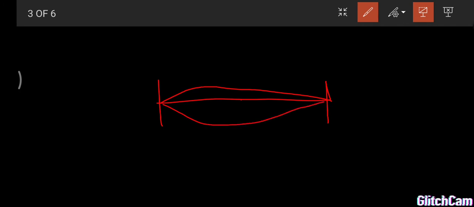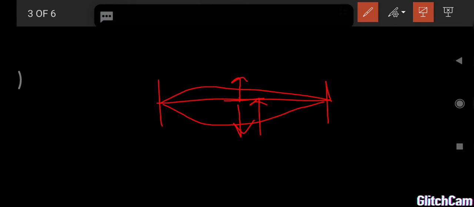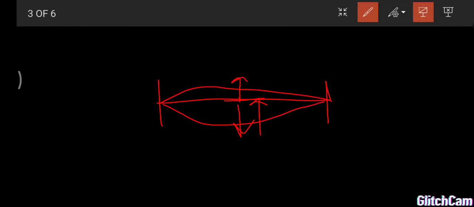Okay. So if you take this as the mean point, from the mean point it vibrates to the upper side and again comes to the mean position. Then from the mean position it moves to the next extreme in a downward direction and from there comes to the mean position. Here also it vibrates to and fro about its mean position. This is called vibratory motion.